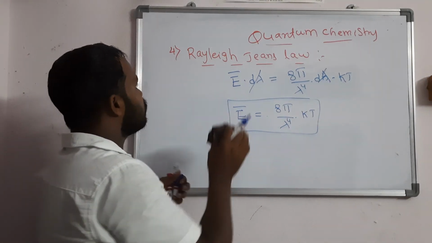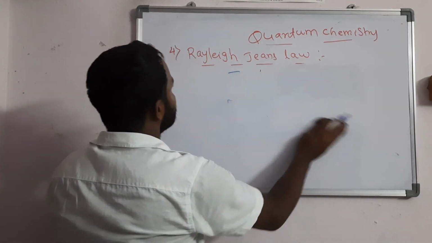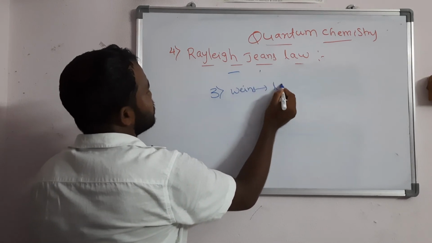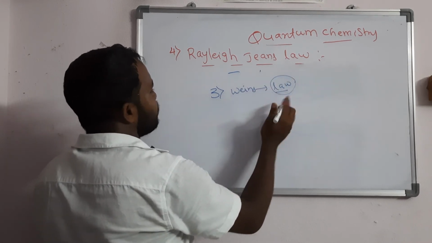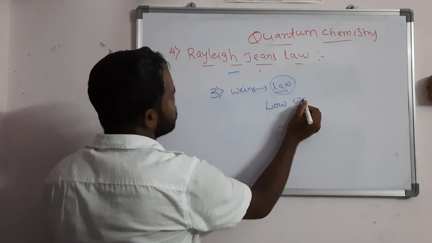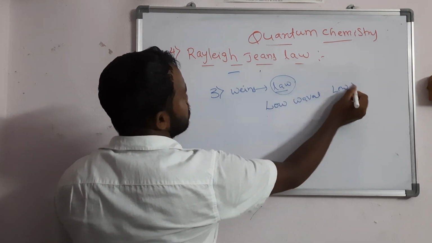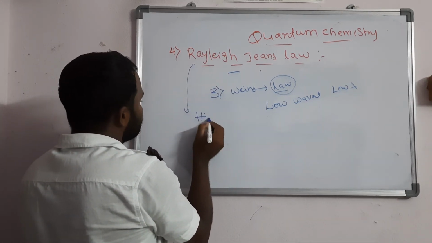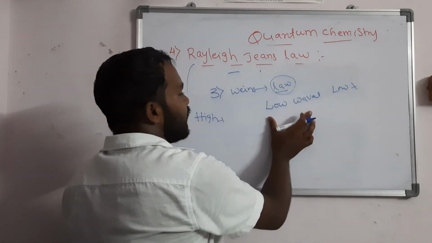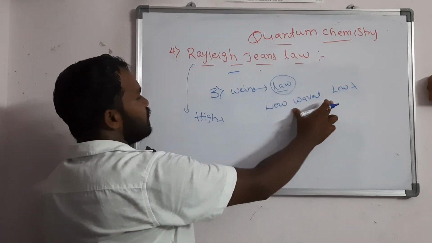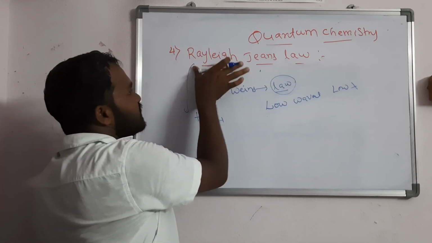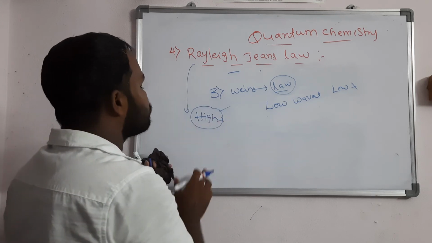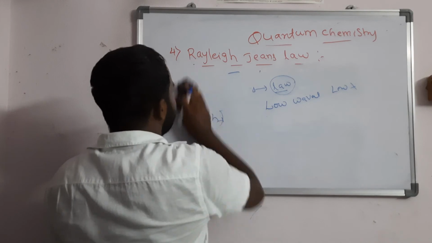I forgot one point about Wien's law. The third law is Wien's law. This Wien's law is a very good experimental fit for low wavelengths, low lambda, whereas the Rayleigh-Jeans law is a very good experimental fit for high lambda. Wien's law fails to explain the high lambda, whereas the Rayleigh-Jeans law is good for high lambda and fails to explain the low lambda.